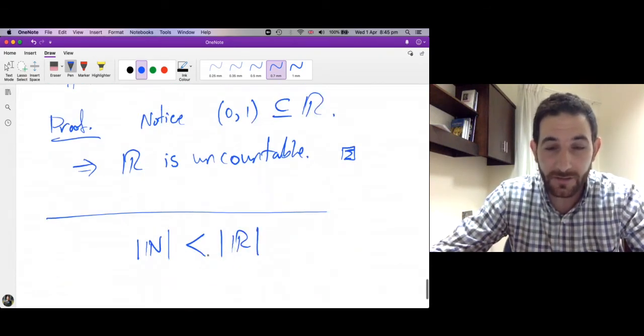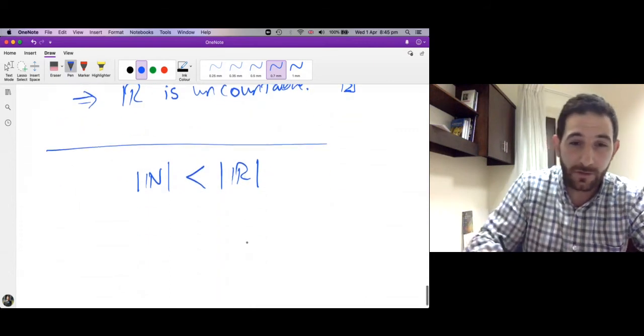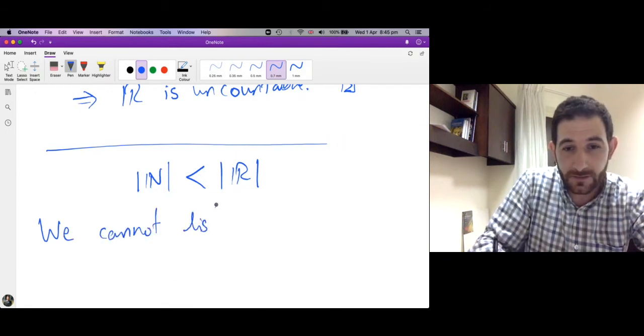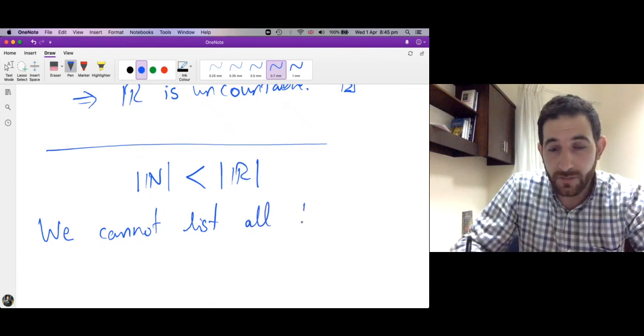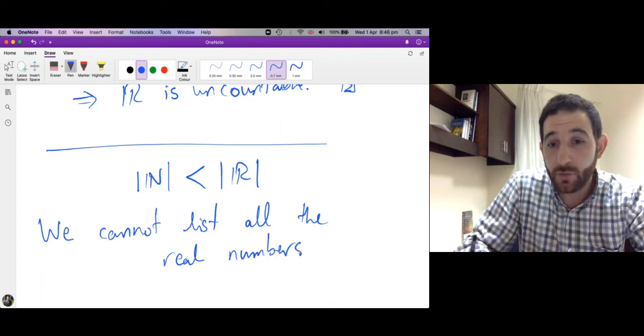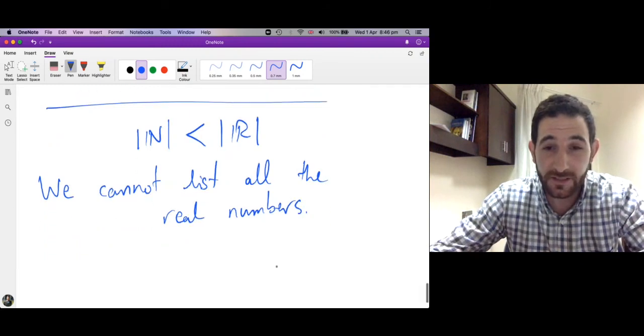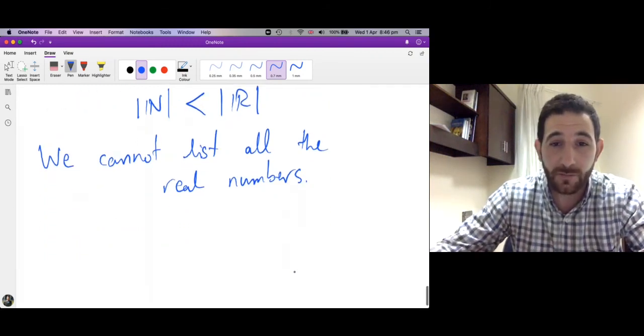Uncountable means there is no bijection between n and R, which means we cannot list all the real numbers. There are too many real numbers to be listed. Okay, this set is much bigger than the natural numbers.